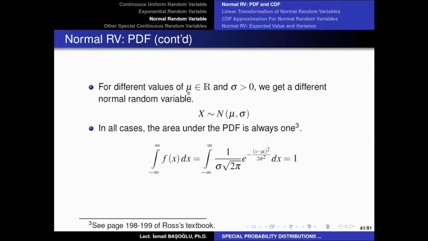You can determine the mu value as you like. However, the sigma value, the scale parameter, can only take positive values. Otherwise, the probability density function would be negative. And therefore, if we want to define a normal random variable, we need to define its parameters first, the location and the scale parameter, or mu and sigma values.